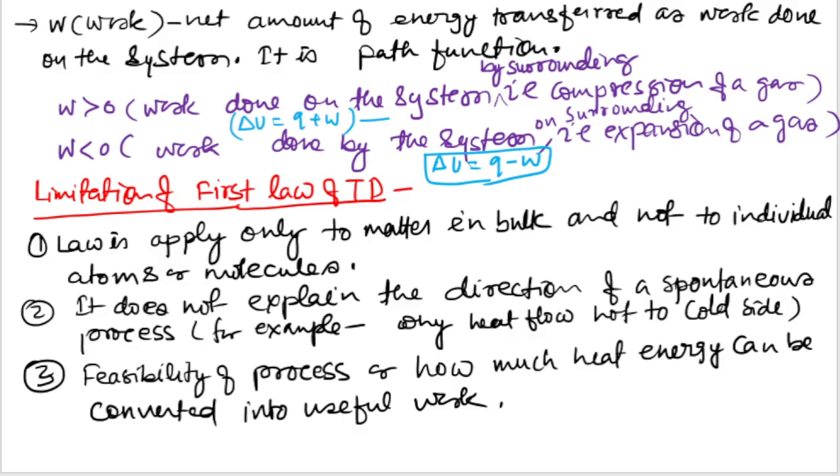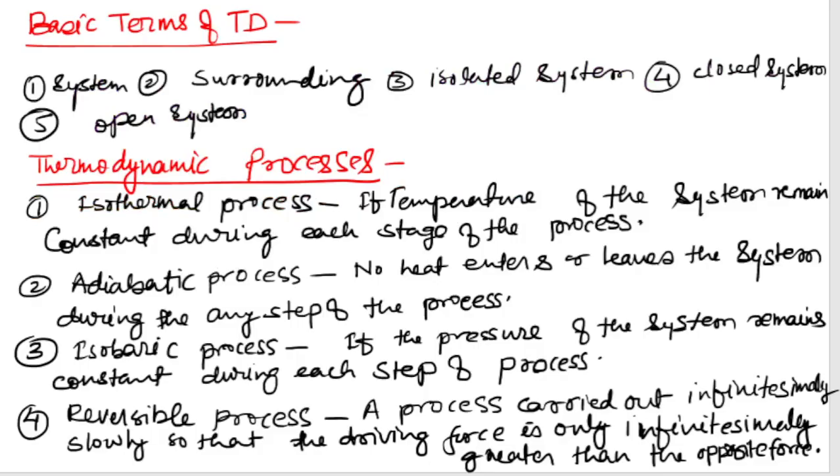Now let's discuss the basic terms that are mostly used in thermodynamics. The basic terms of thermodynamics are: first, system; second, surroundings; third, isolated system; fourth, closed system; and fifth, open system.